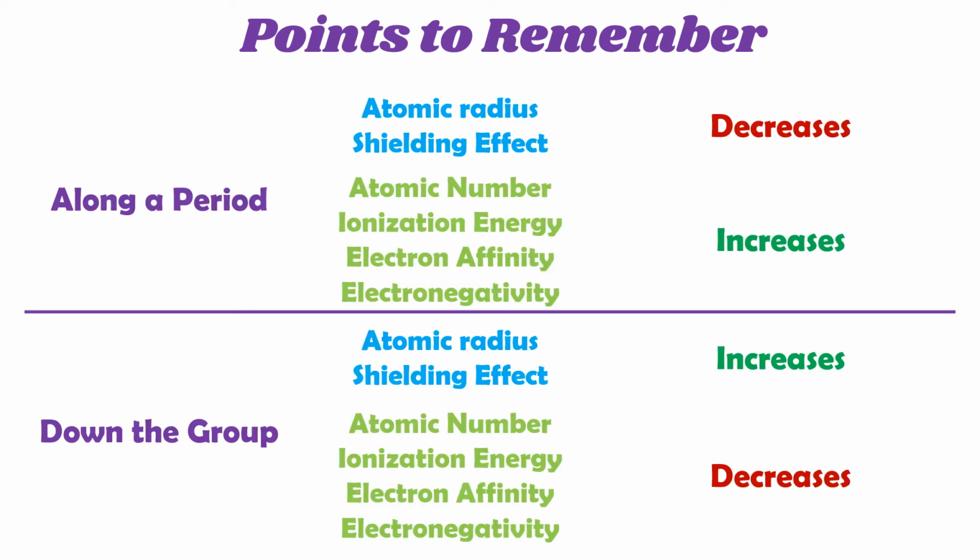Let's see what points have to be remembered. In all these properties, along a period, atomic radius and shielding effect decrease due to increase in atomic number, and ionization energy, electron affinity and electronegativity increase. Down the group, atomic radius and shielding effect increase due to increase in number of shells and atomic number, but ionization energy, electron affinity and electronegativity decrease.